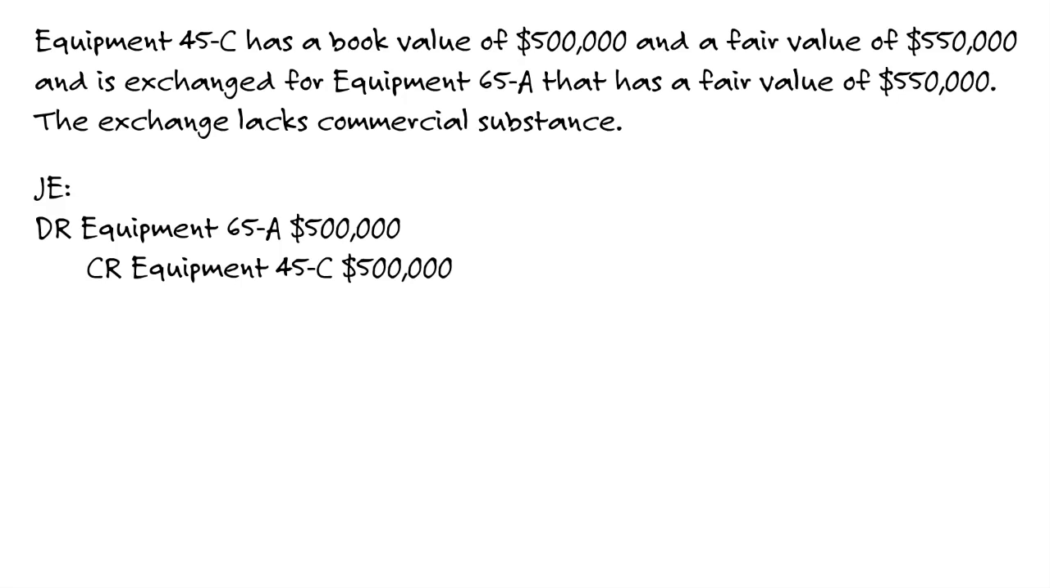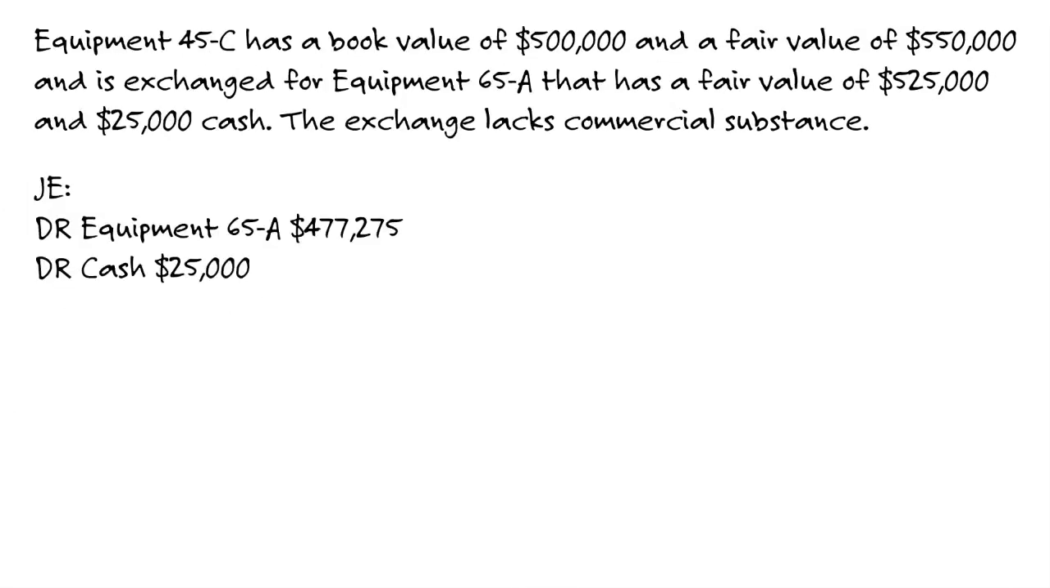Okay, let's take a look at our next example. Equipment 45-C, the old, has a book value of 500 and a fair value of 550. Stop right there. Fair value of the old, 550. Book value of the old, 500. So mathematically, we have a gain of 50,000. Well, am I going to recognize it?